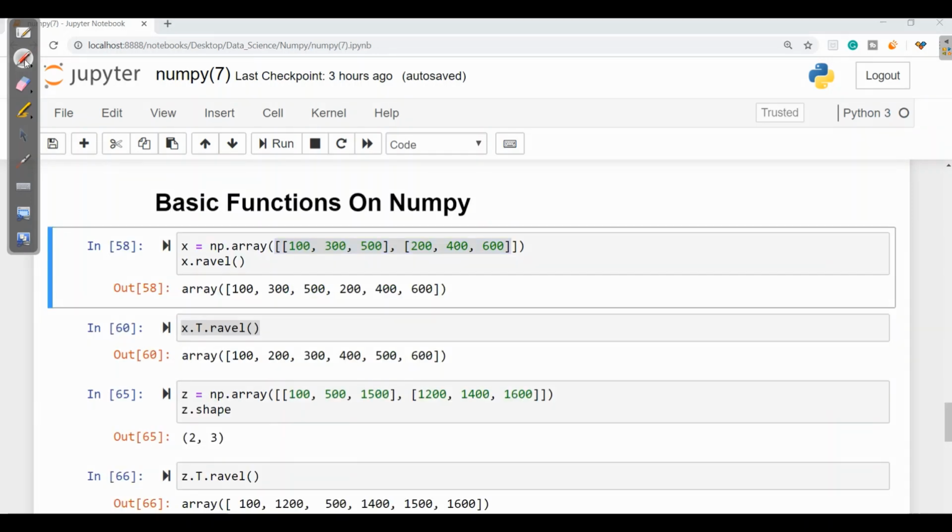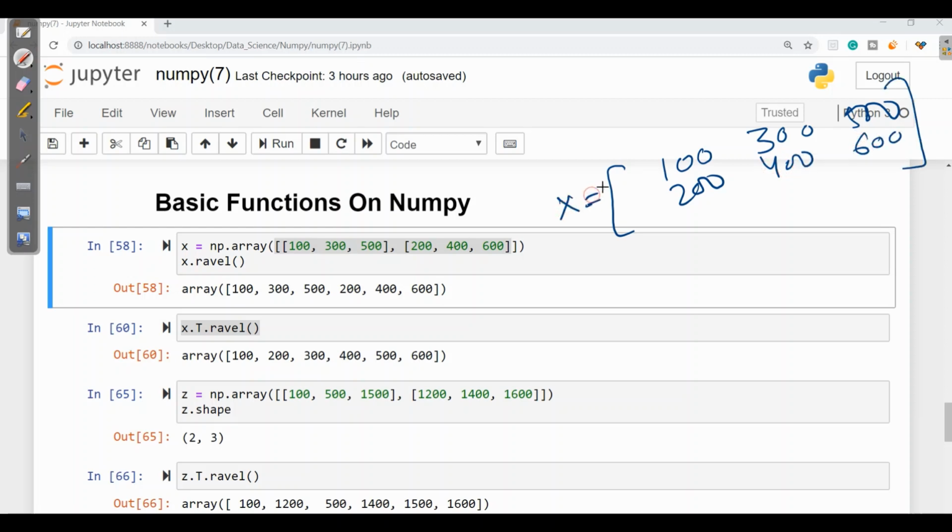If we want to flatten this, 100, 300, 500, 200, 400, 600. This is an X, and I want to flatten this. I can simply write the ravel function over here. With the help of this, the array will be flattened, so that we will get 100, 300, 500 as the first row and then the second row. Now the next thing, it asks to transpose first.